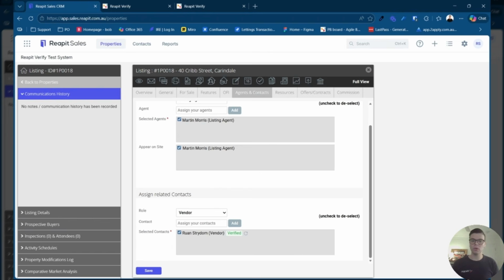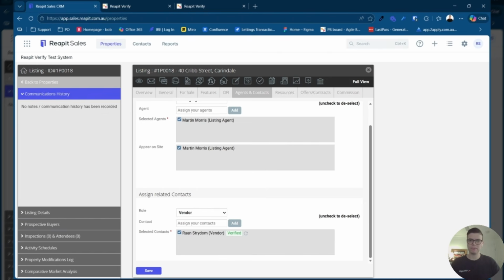That means all of the ID checks have been passed, as well as the PEPs and sanctions checks. As an agent, because you've now completed your risk assessment and that's come back as low, and the vendor has completed their verification, this verification check has now been completed. So you can continue to go ahead and list the property and then also try and find a buyer for this particular property.